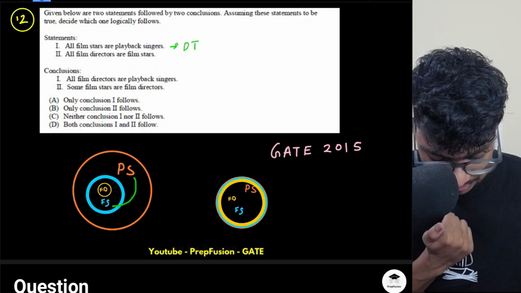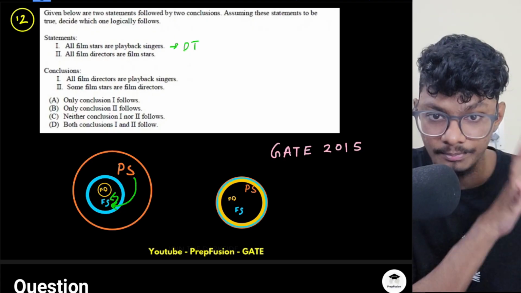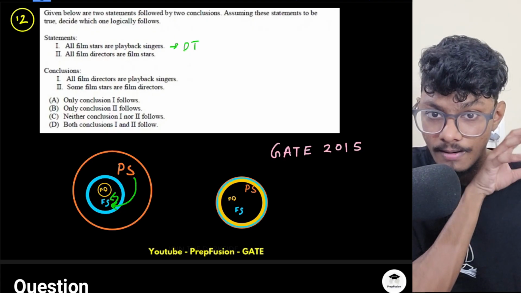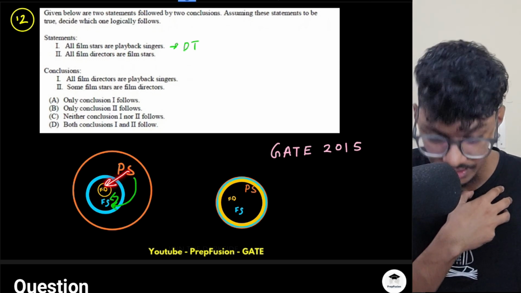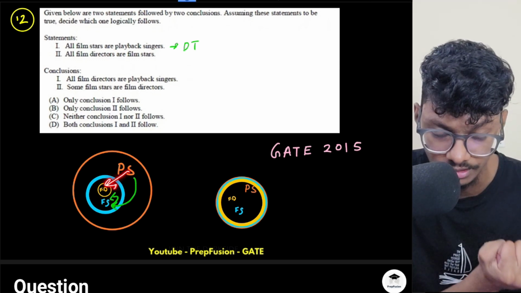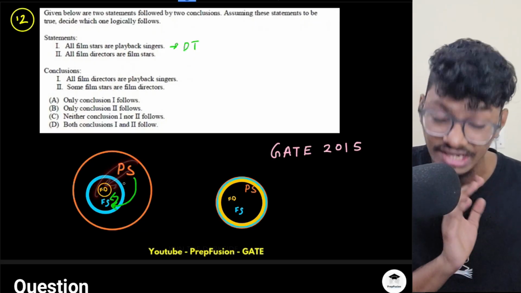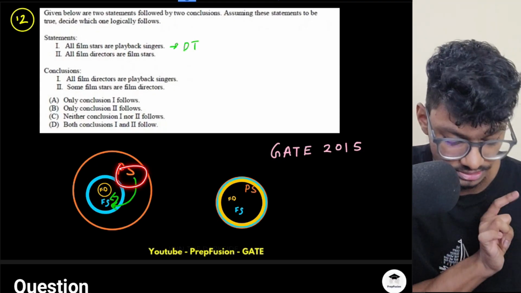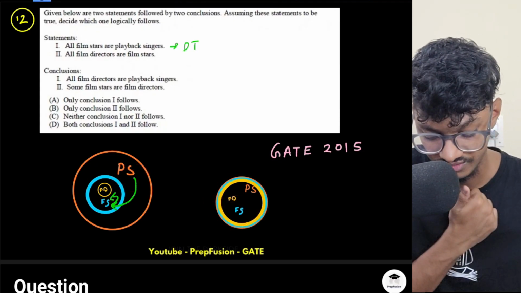So this relationship I know. Then the next relationship is this: all film directors are film stars. Then what can I comment? I can comment this will definitely be true. All film directors will be playback singers. This will be definitely true, because this will always lie inside this particular circle, and this circle will always lie inside playback singers. So this will be true in the edge case as well. This is always true.